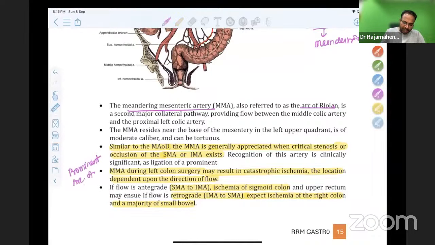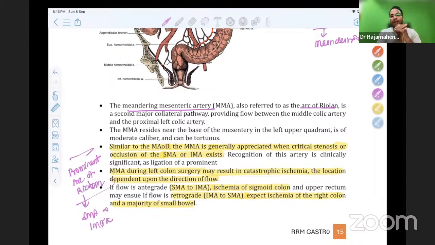Prominent arc of Riolan is a finding to say there is an obstruction of either SMA or IMA. IMA occlusion can be identified from the prominent arc of Riolan. So whenever you see a prominent Riolan, you should be very careful. There is some obstruction, either SMA obstruction or IMA obstruction. You should not ligate. You can land up in huge trouble of bowel gangrene. This is a very important point from arc of Riolan.